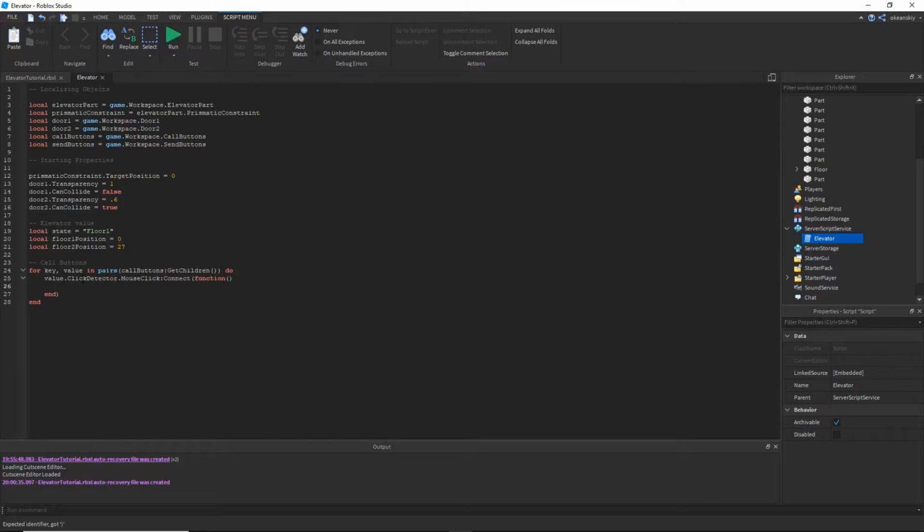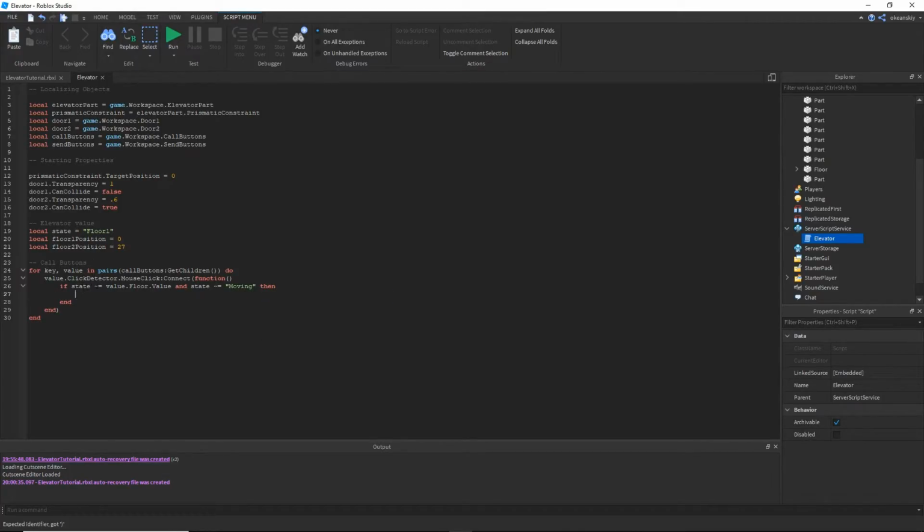Inside this function, we're going to go right off the bat with an if statement, which says if the state does not equal the value dot floor dot value, and the state does not equal moving, then.